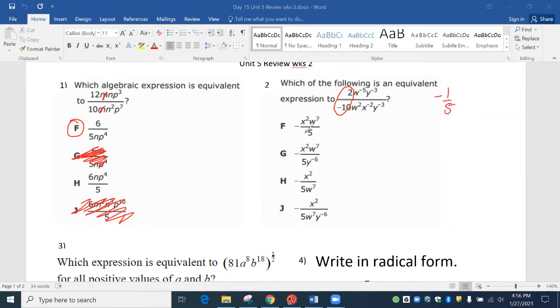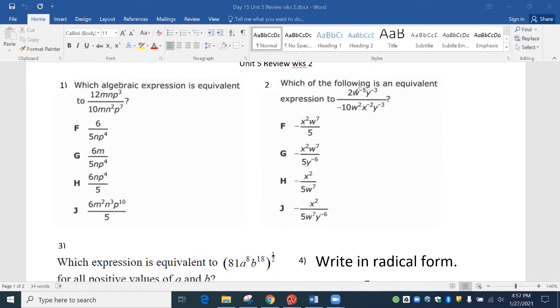And you can see all these have a negative and a 5 on the bottom, negative 5 on the bottom, negative. So unfortunately, that doesn't help. And like I said, this doesn't happen on the test. It will at least eliminate 1, usually 2, and sometimes 3. So we're actually going to have to look at this to see what we can do to find our answer.